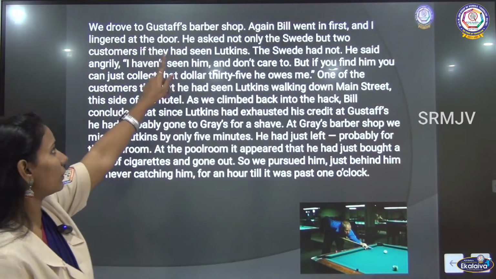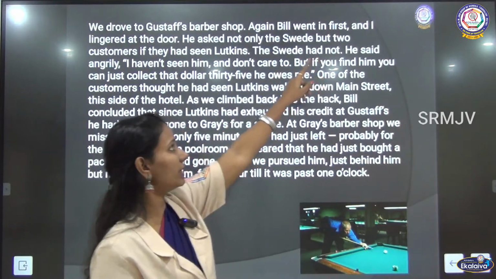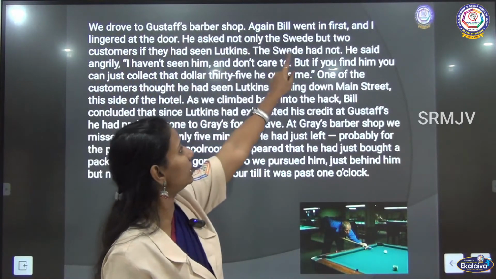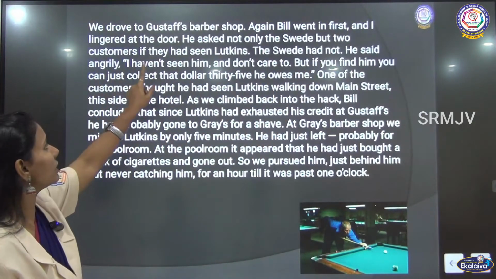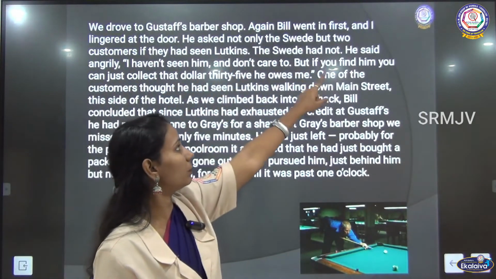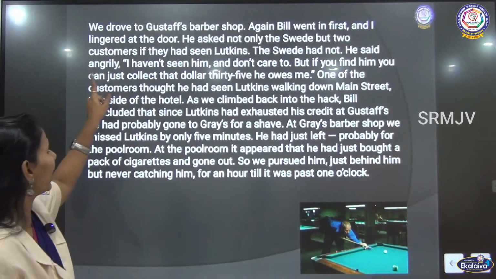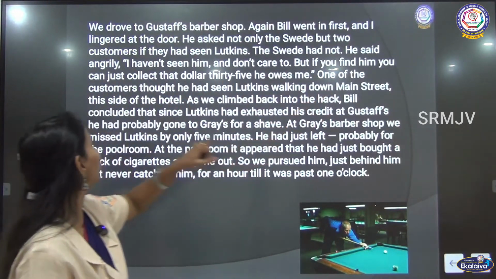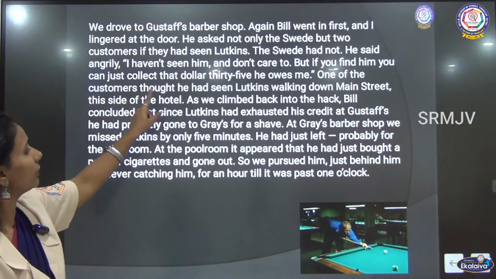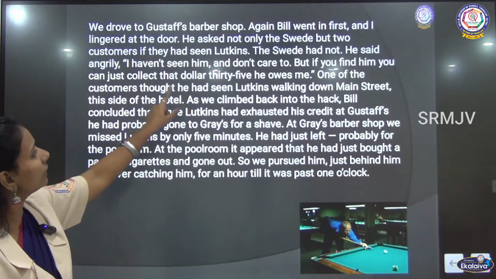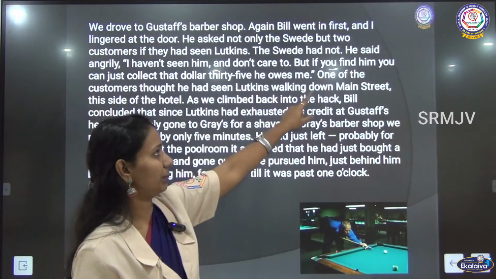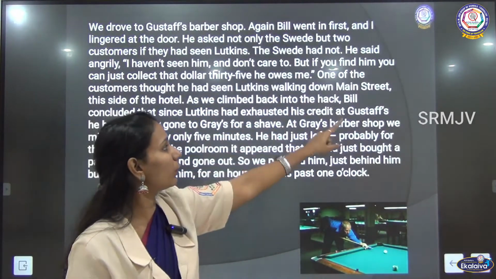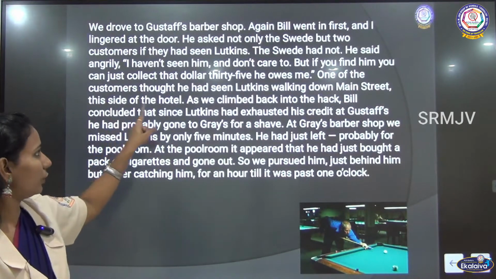We drove to the Gustav's barber shop. Again, Bill went in first and I lingered at the door. He asked not only the Swede but two customers if they had seen Lutkins. The Swede had not. He said angrily, "I haven't seen him and don't care to. But if you find him, you can just collect that $35 he owes me." One of the customers thought he had seen Lutkins walking down Main Street this side of the hotel.